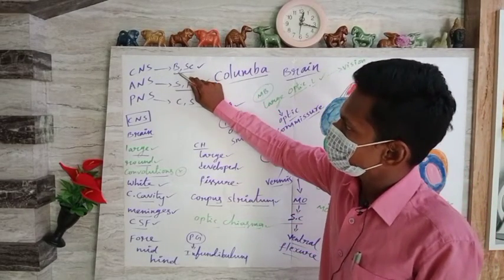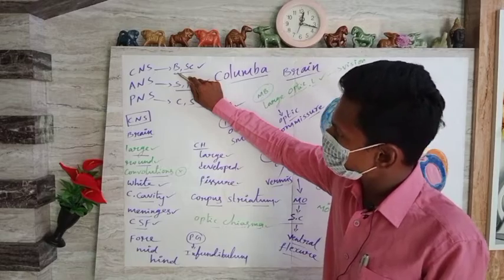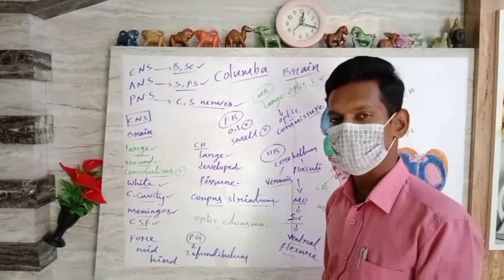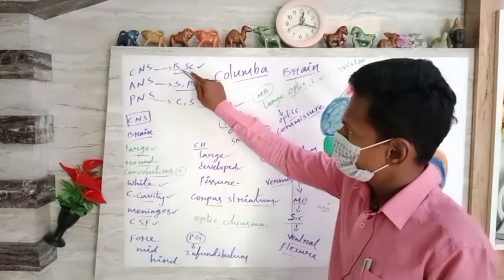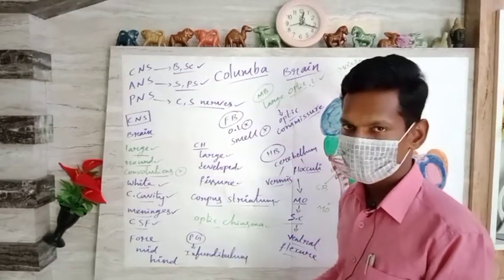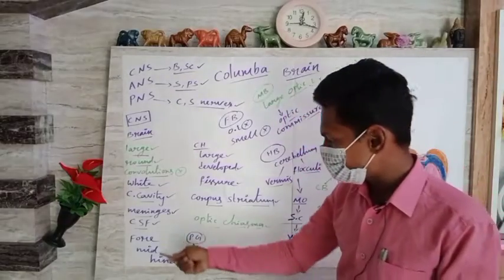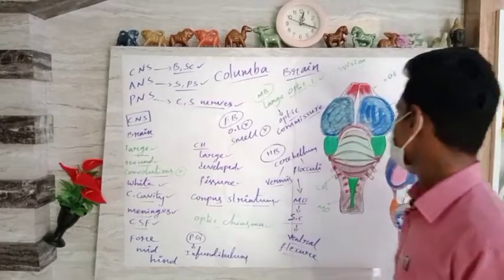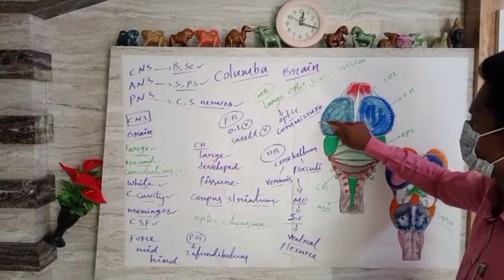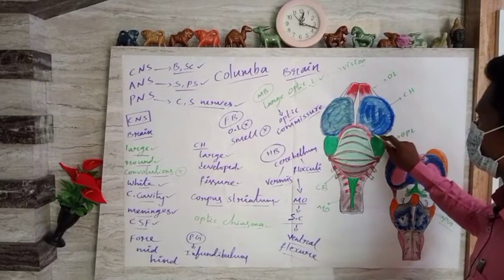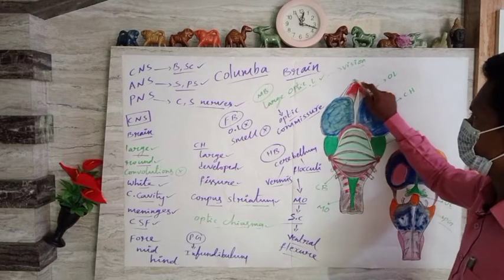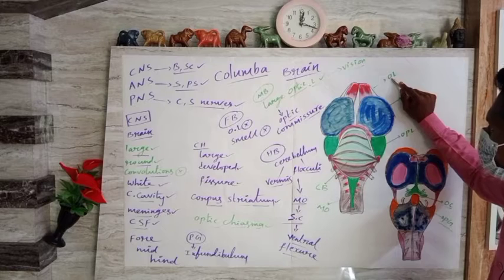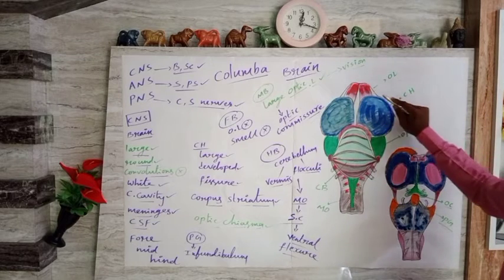Under the CNS, the brain again has subparts like forebrain, midbrain, hindbrain. Everybody note this point. Brain is a part of CNS. Even the brain has three regions like forebrain, midbrain, hindbrain. So here we could observe this entire region comes under the forebrain. Under the forebrain, we could observe olfactory lobes, these red color structures.